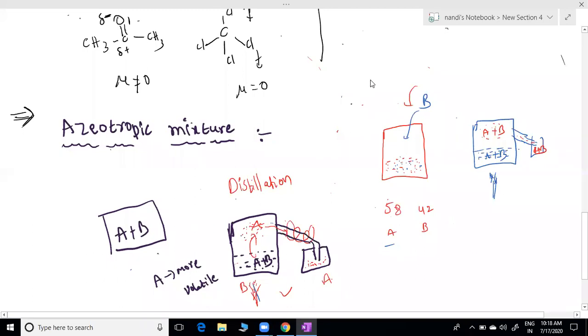But whenever that particular composition, 60-40, is the composition of A and B, at this composition I am not able to separate them from each other by applying distillation.